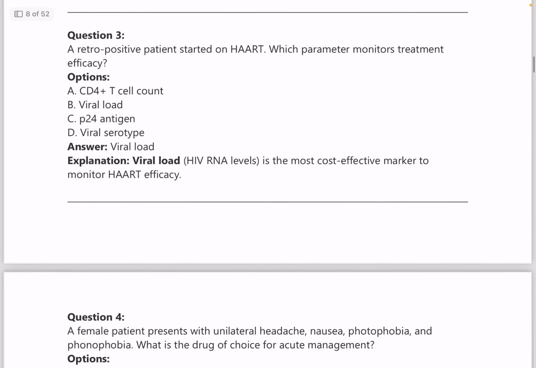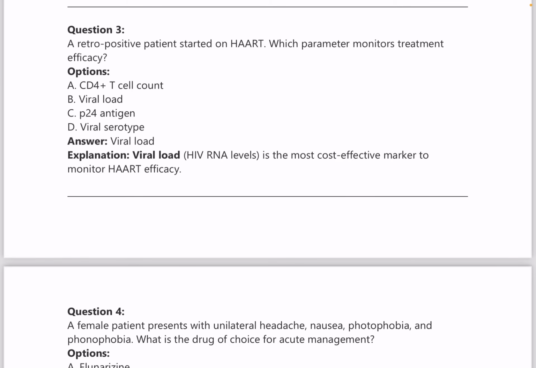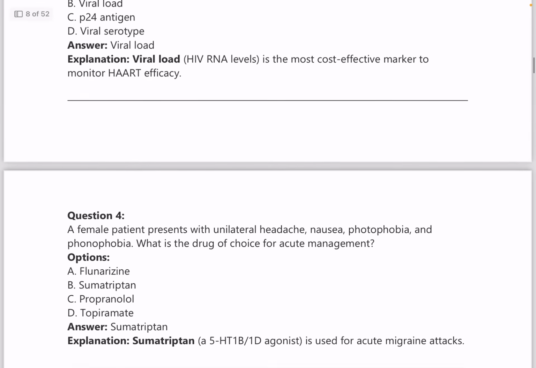And next one, a seropositive patient started on HAART. Which parameter monitors treatment efficacy? Answer is viral load, that is the HIV RNA levels.